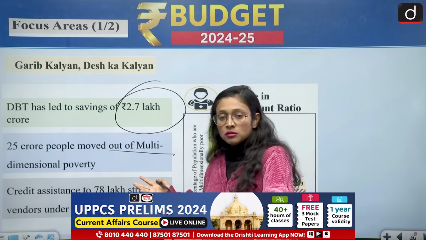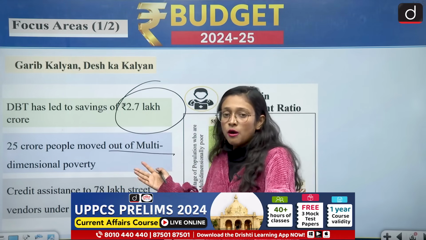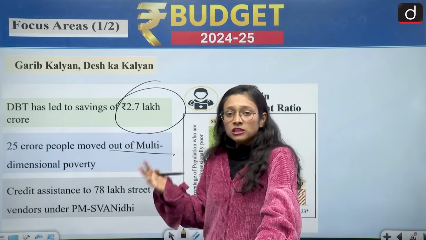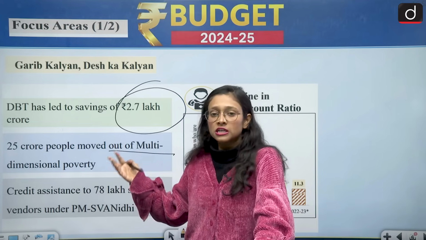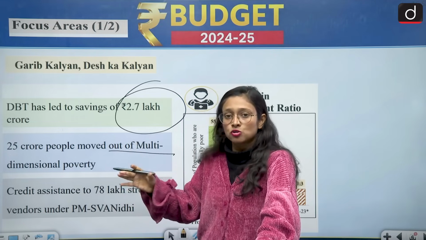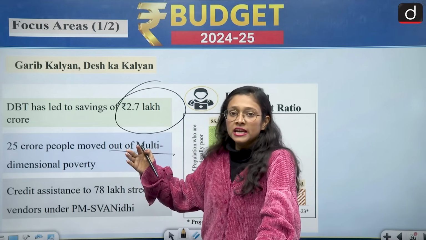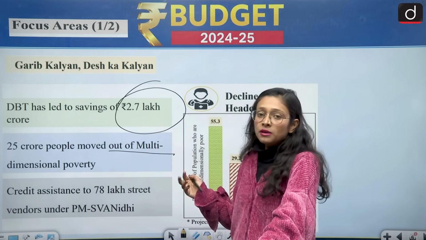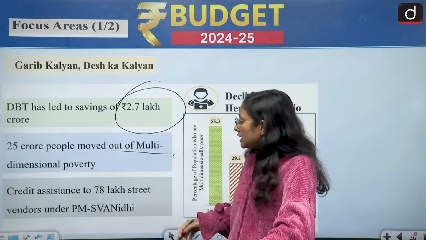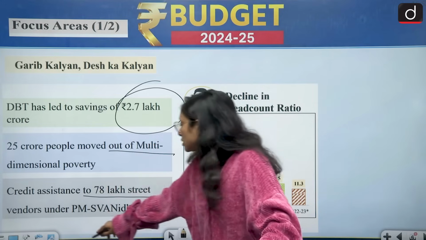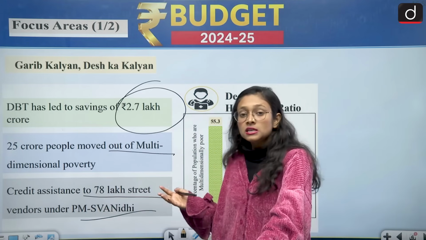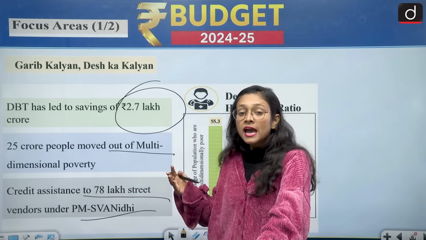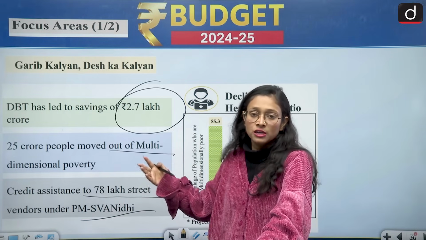Recently we have also seen the NITI Aayog multi-dimensional poverty index, and we can see the ratio and ranking of different states. So how do all these rankings help? They help identify which state is poor, and the government will work on that particular state. Because of all these rankings and indexes, we can see the improvement in multi-dimensional poverty, and the government is focusing on the concerned areas. Credit assistance to 78 lakh vendors under PM Swanidhi. PM Swanidhi is dedicated to street vendors, in which they are provided loans on an installment basis, and repayment is also available.